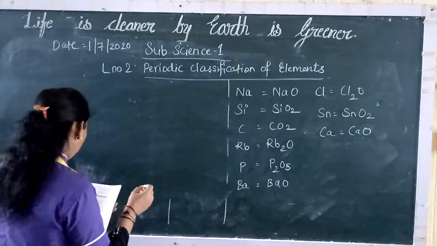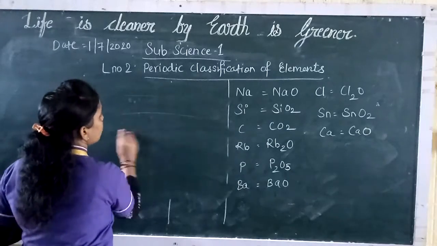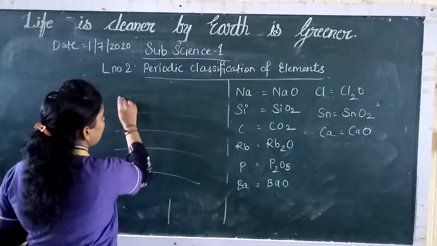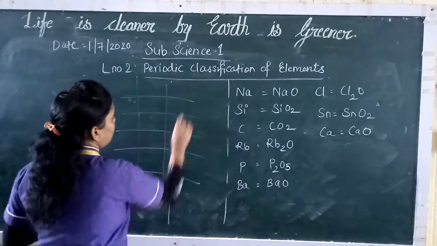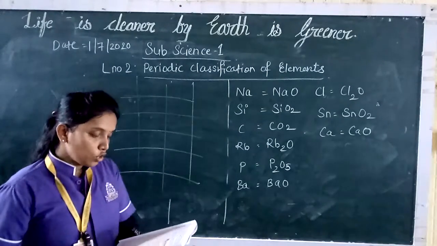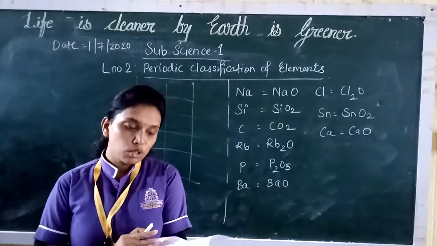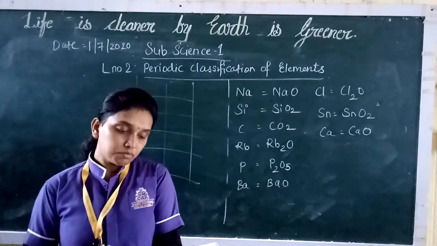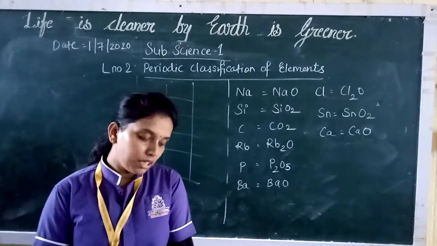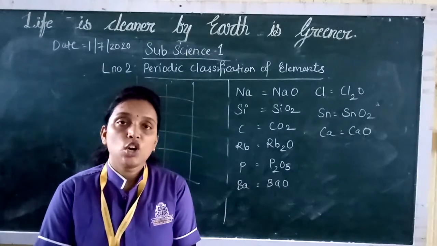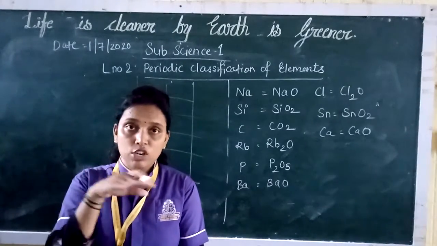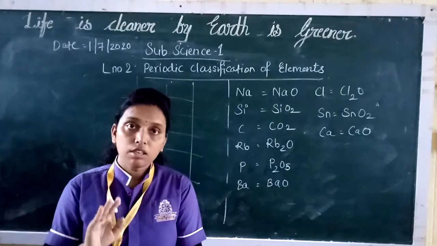Horizontal means the sleeping lines, and vertical means the standing lines. So the modern periodic table contains 7 horizontal rows called periods.